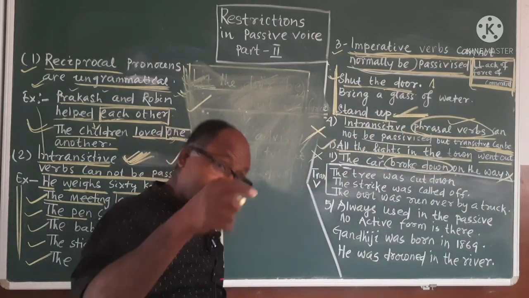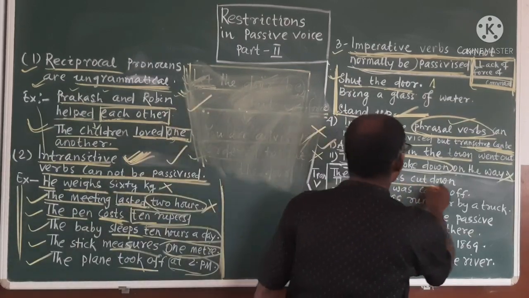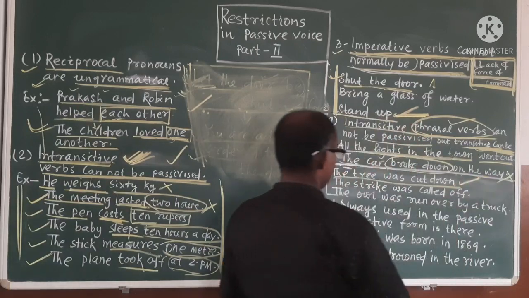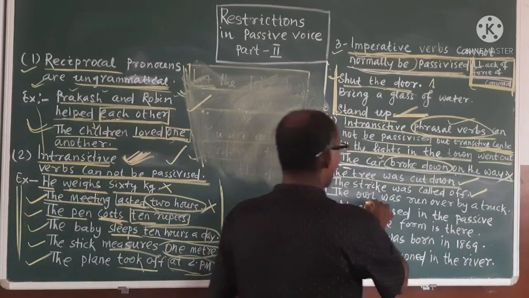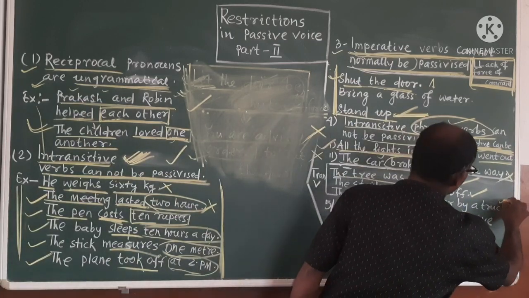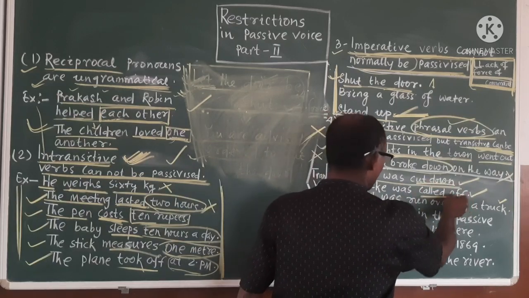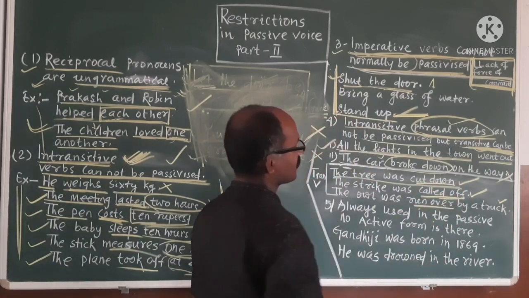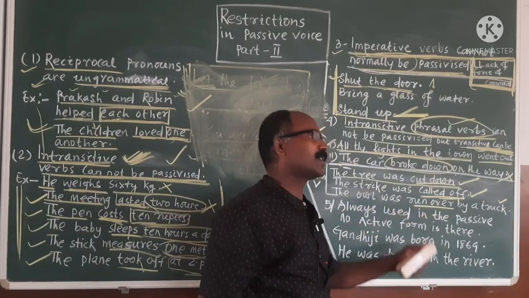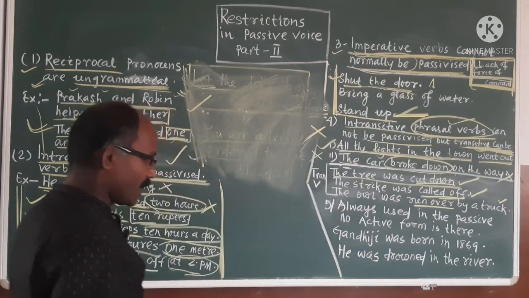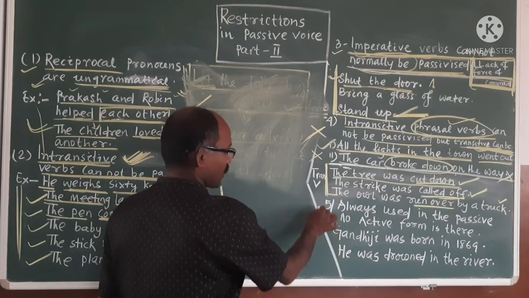But with a transitive verb and transitive phrasal verb, the tree was cut down. It is right. The strike was called off. Right. The owl was run over by a truck. It is right. That means these are phrasal verbs: cut down, called off, run over. So transitive phrasal verbs can be turned into passive voice. They can be passivized. Okay. Then come to the last point.